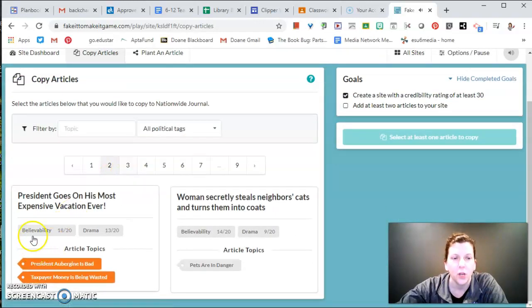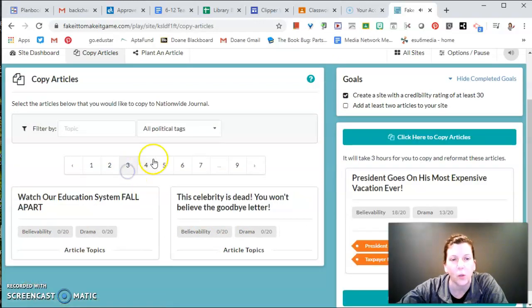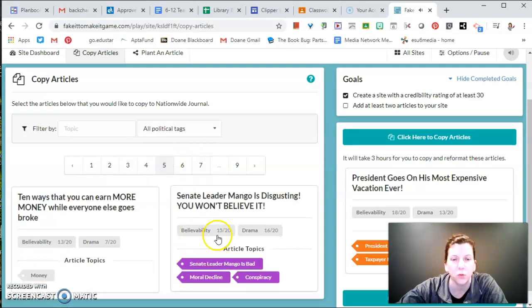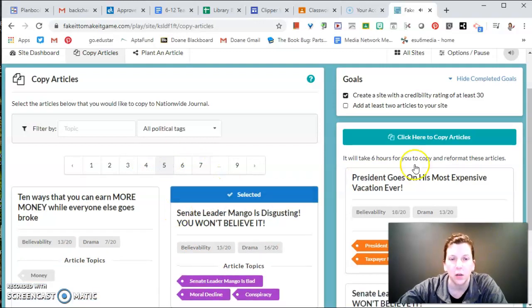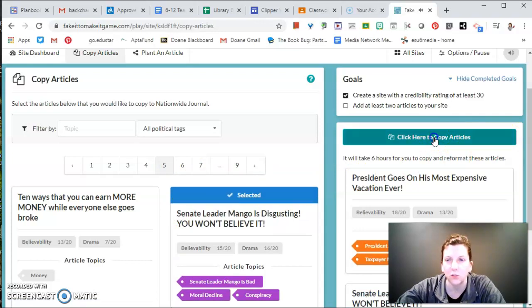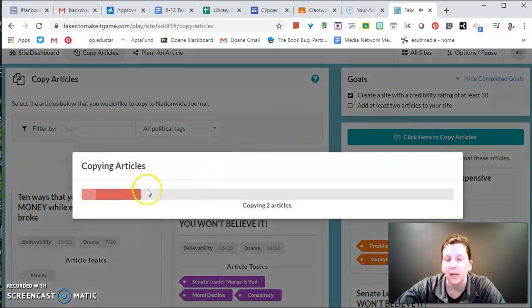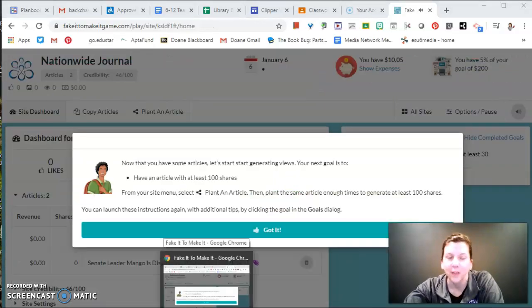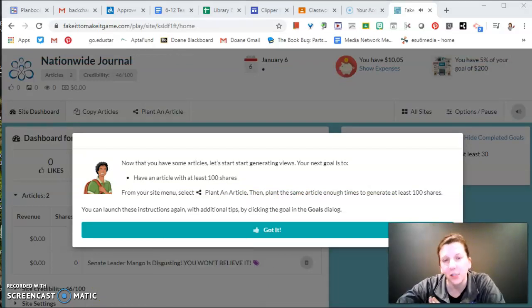Click through. You also want things that are going to be tagged in certain ways when you click them. So I'm going to just pick 2 random. Ooh, I'm going to pick this one. All right. So I'm going to copy these 2 articles. It's going to copy them for me, and basically we're walking through this whole step. All right, our articles have been copied. Now we got to get somebody to share our articles. So we got to plant an article to generate some shares.